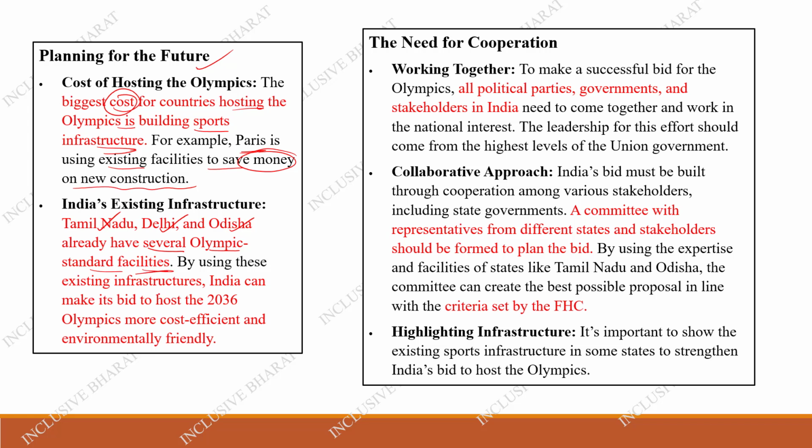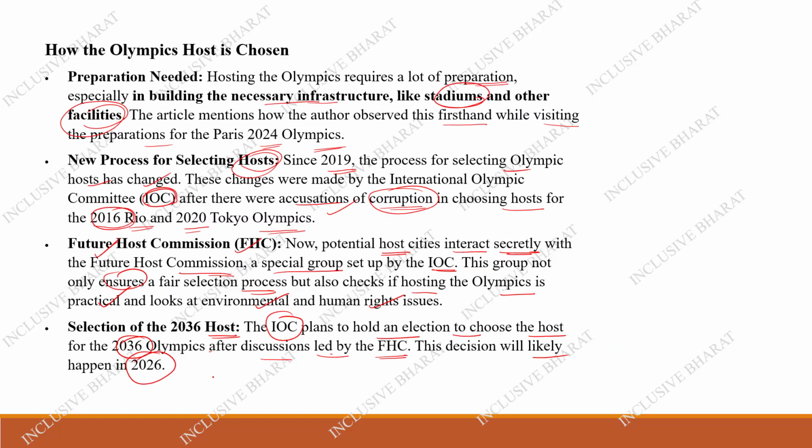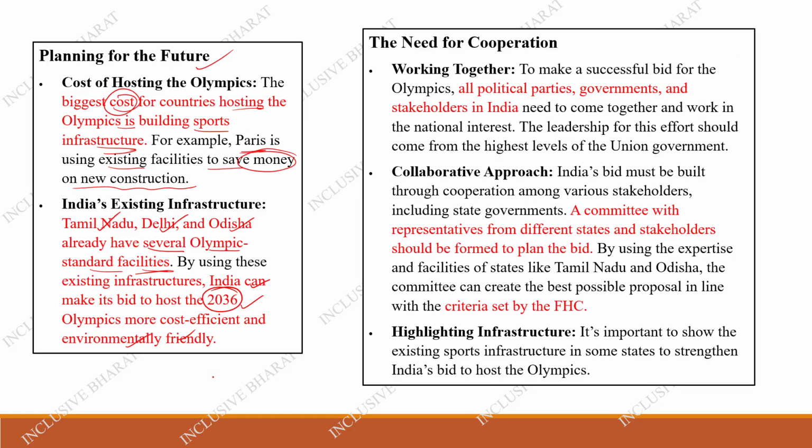By using this existing infrastructure, India can make a bid to host the 2036 Olympics in a more cost effective and environmentally friendly way. So this is one criterion that is seen by the Future Host Commission.